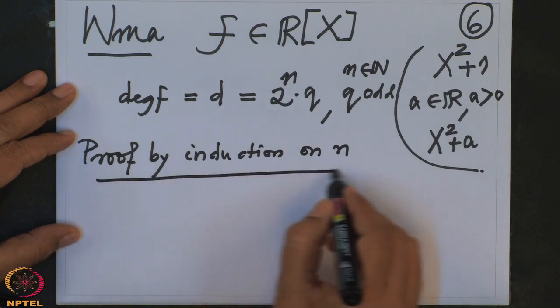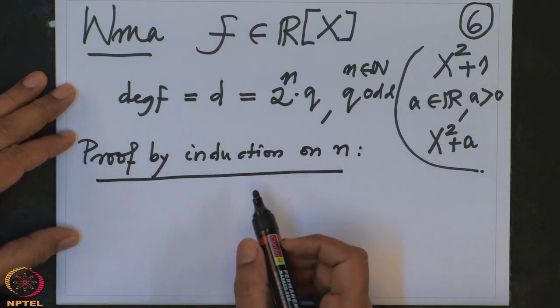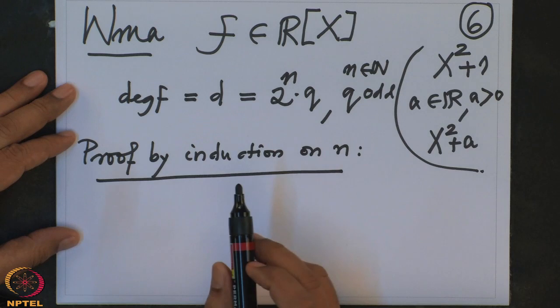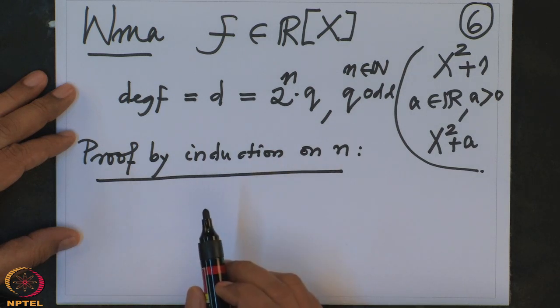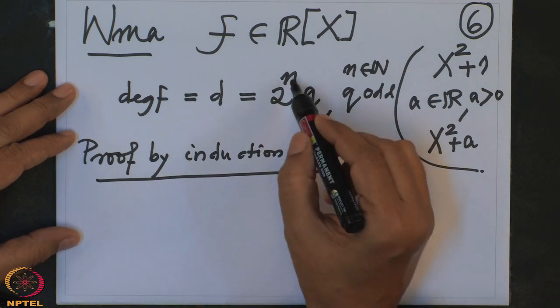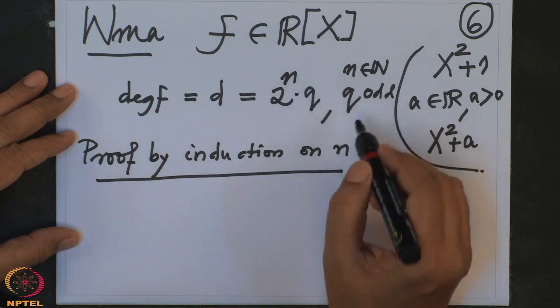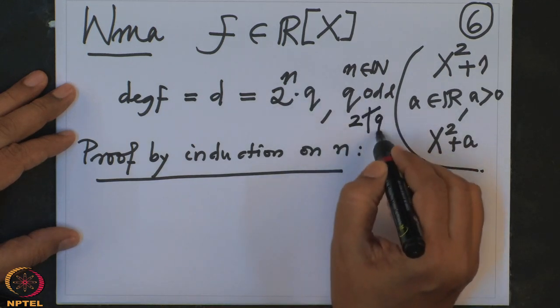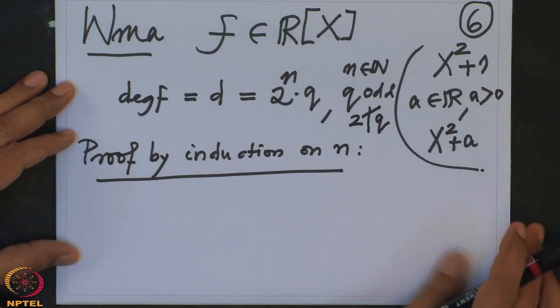This is what I will prove. What is the assertion? By induction I will prove that this f has a complex 0, where n and q, q is odd, means 2 doesn't divide q. This is the setup.